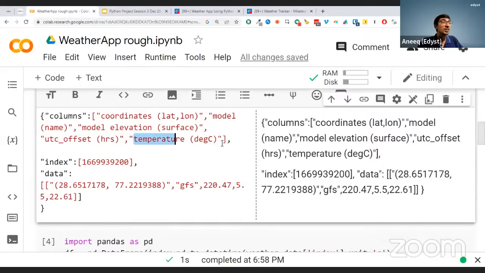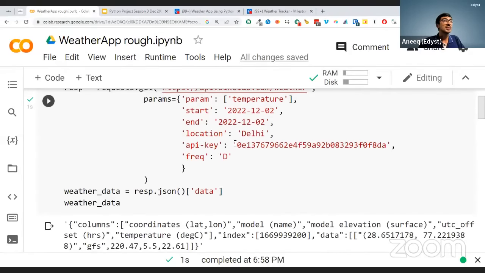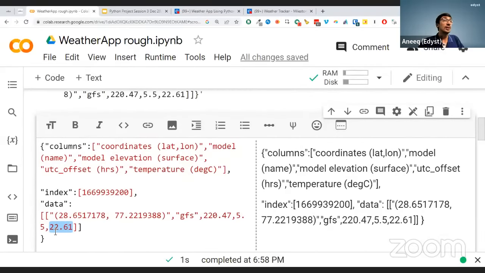And the temperature on that day was 22.6 degrees. So for the given date, we gave the date of 2nd December. On 2nd December, the temperature in Delhi was 22 degrees. Now, you might agree, you might disagree with that. That's a separate story. But 22 degrees is what it's telling us was the temperature in Delhi at that point of time. This is the response.